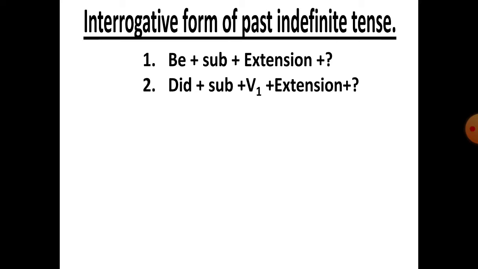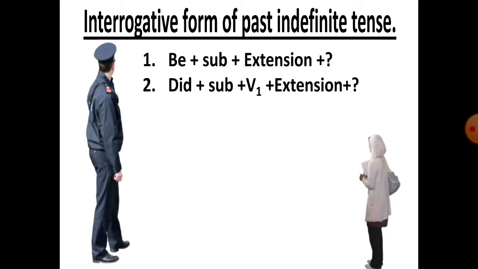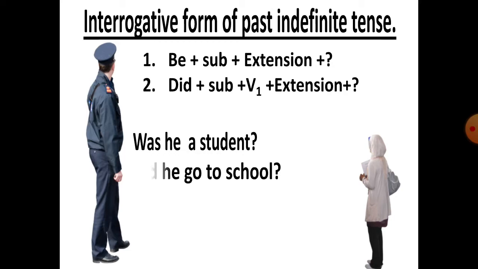Okay, dear students. Here are the same examples. Was he a student? Is it similar to structure 1 or 2? Can you say? Think about it. Did he go to school? These two sentences are the examples of two structures.